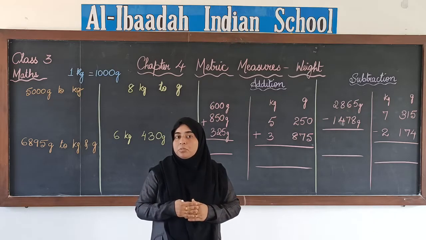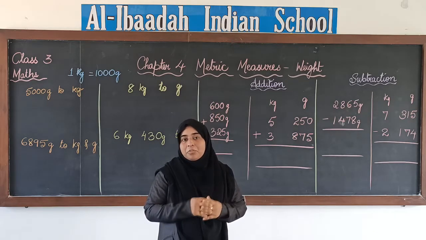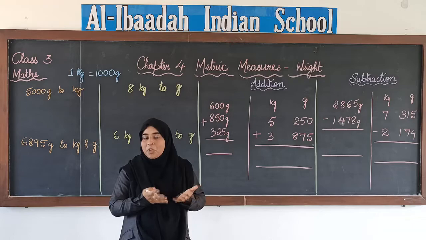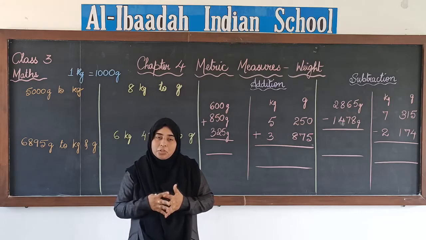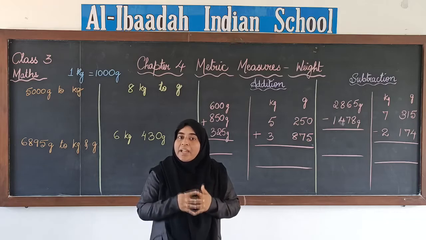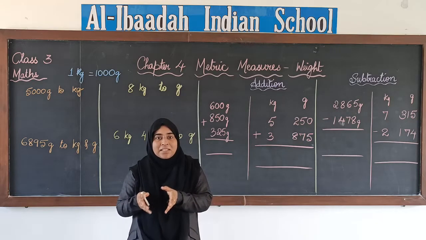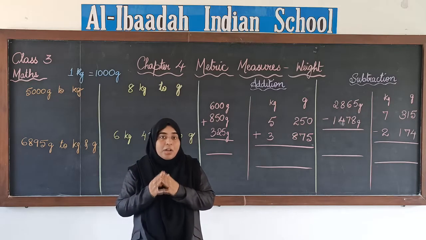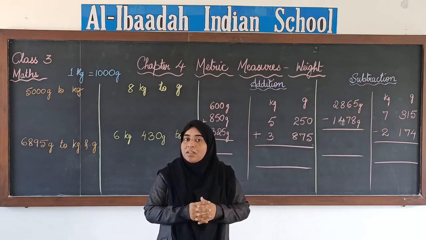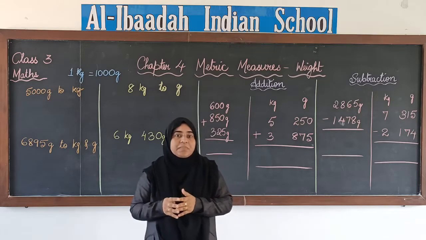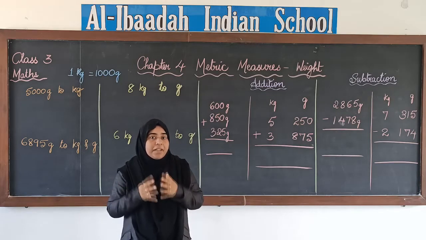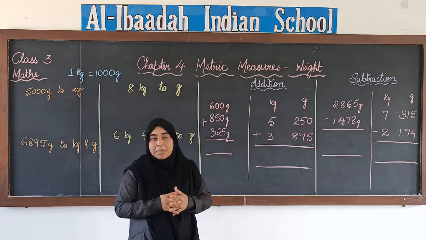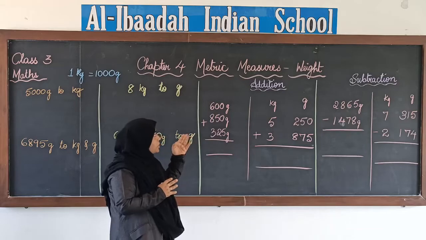Have you ever been shopping? I hope you must have been to buy groceries, especially vegetables. If you are buying vegetables like onions or potatoes or tomatoes, then we measure the weight of those things, right? We put them in a basket and we keep it on a weighing machine and we find out how heavy the thing is, right? According to that we measure their weight, correct? So for these type of things, to find out their weight or how heavy it is, we use measurement of weight in the metric system.